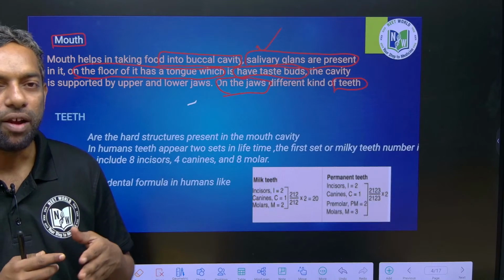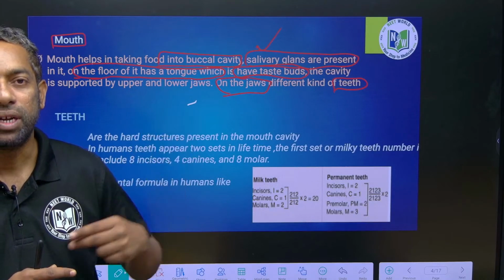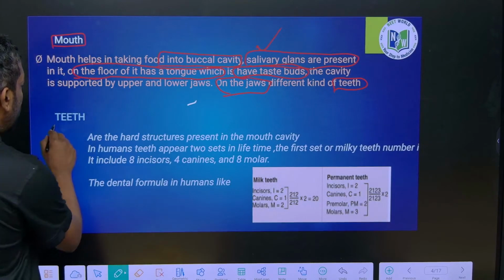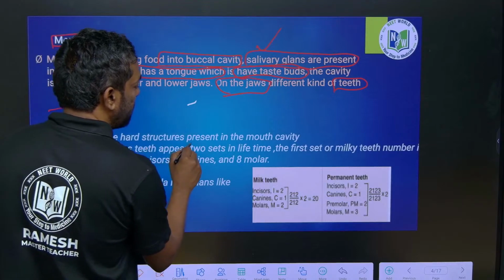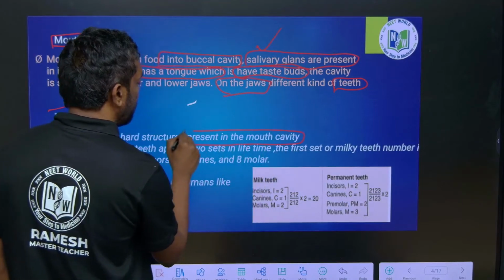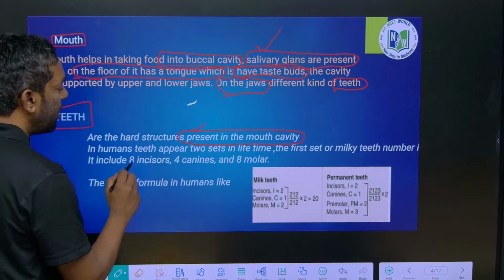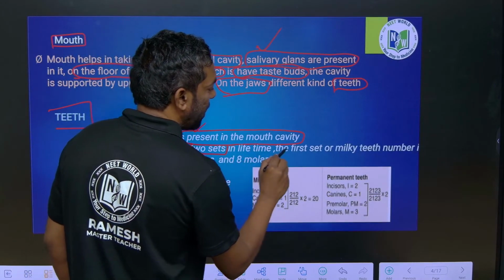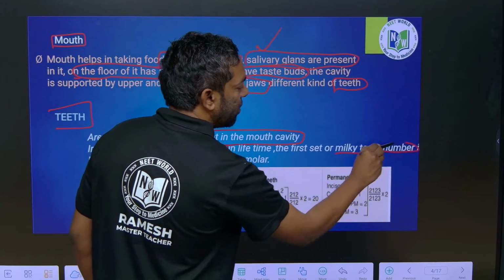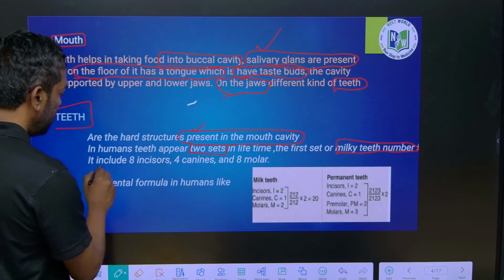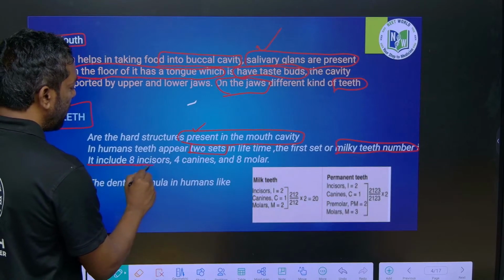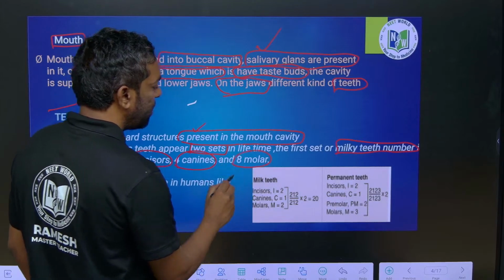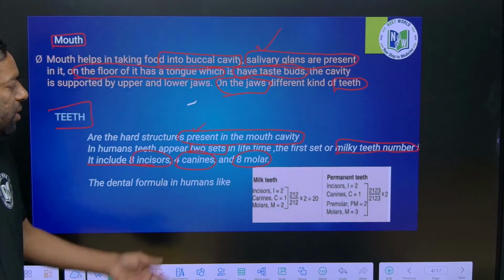In a human lifetime, teeth originate 2 times. Teeth are structures present in the mouth cavity. In humans, 2 sets of teeth appear in the lifetime. The first is the milky teeth, one set. It includes 8 incisors, 4 canines, and 8 molars.